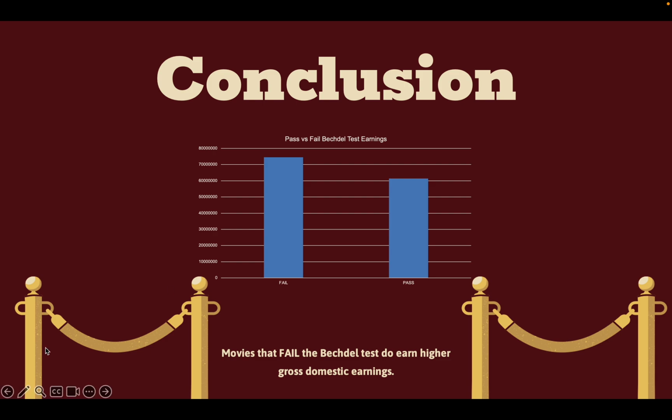Another genre that this could be related to is the romance genre, where there may be two women present, but they're talking about the male love interest. In both of these examples, that doesn't necessarily represent what society thinks about women, but just reflects the different kinds of media consumed.